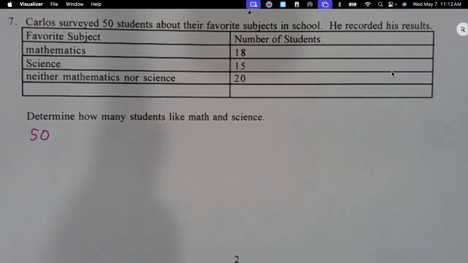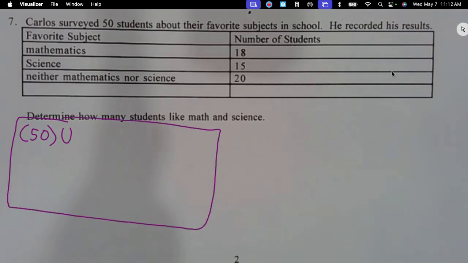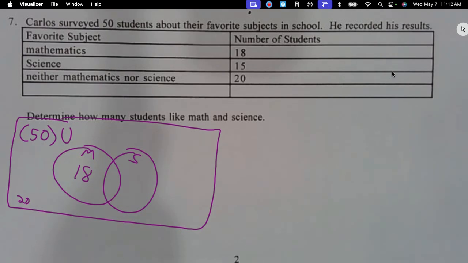So we have 50 in our universal set. We have math, we have science, I'm sure some like both, I haven't really read through it yet. And then we have neither. So the neither is out here, isn't it? That's 20. That leaves me with 30. I have room for 30 in here. It says, how many are in math? 18. How many are in science? 15. So how many like both?